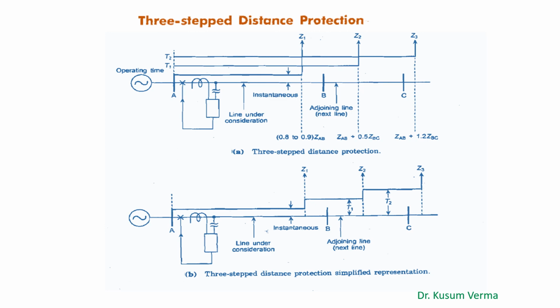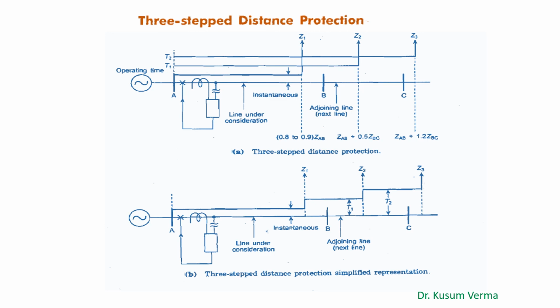And this is also an instantaneous protection, that is, there is no intentional time delay, and usually the operating time of zone 1 is close to 1 cycle. This we can see on the lower diagram, where the time has also been written. So for this particular distance relay, in the first zone, that is Z1, it is operating instantaneously, and this is the line under consideration which has been shown here.